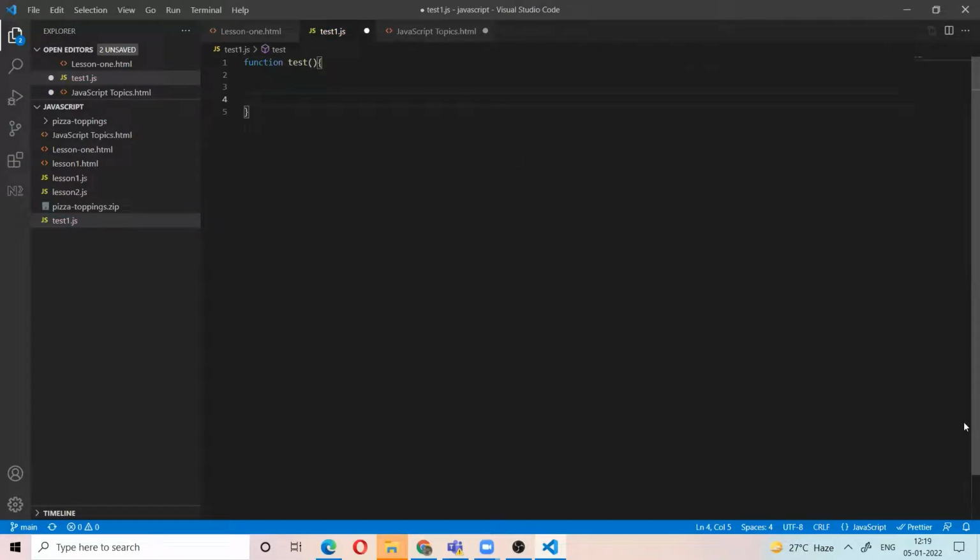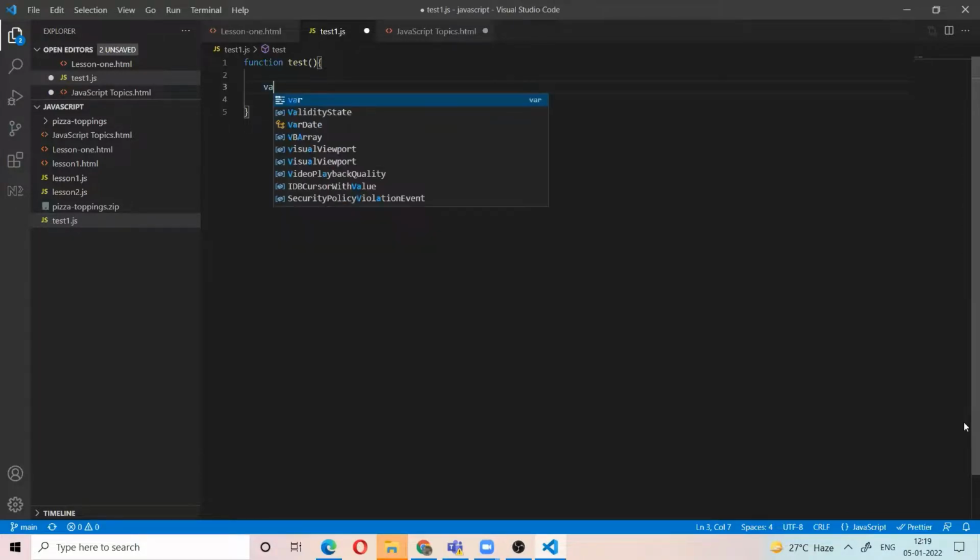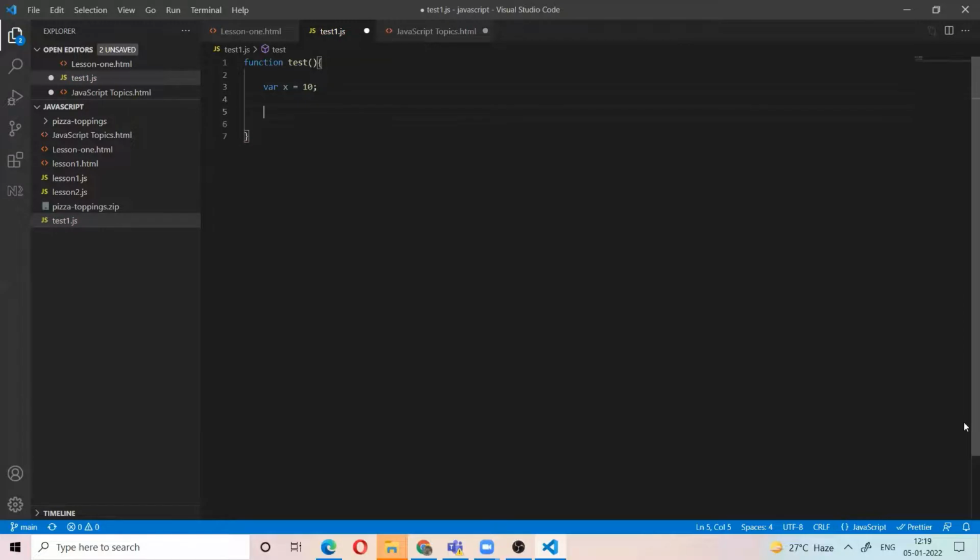I define the function where x is equal to 10. In the function, I have the inner function. Like inner, I have the inner. Here, y is equal to 10.